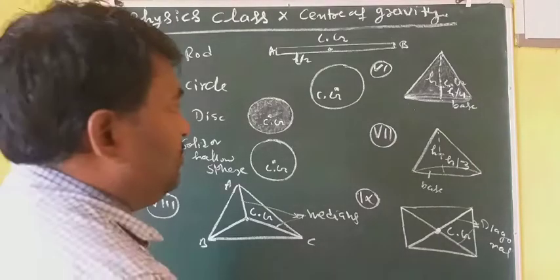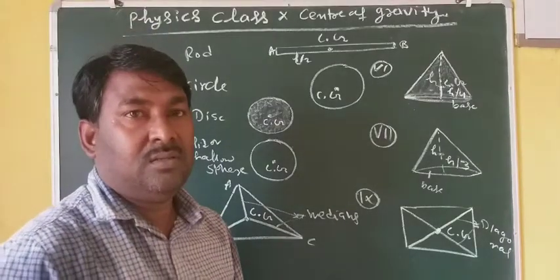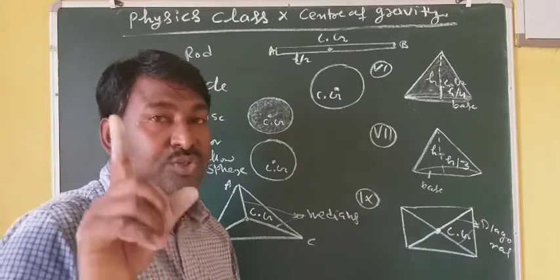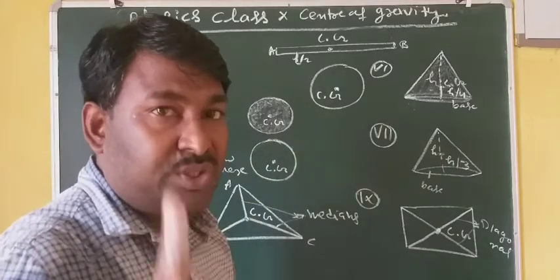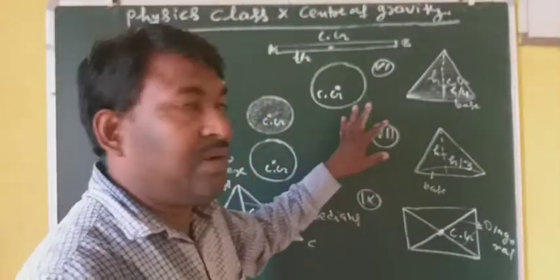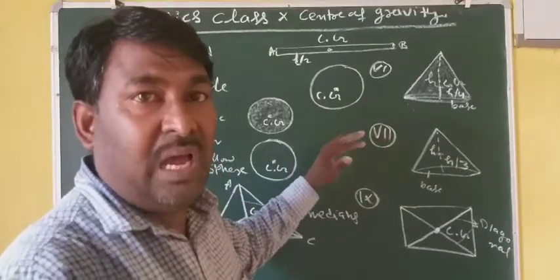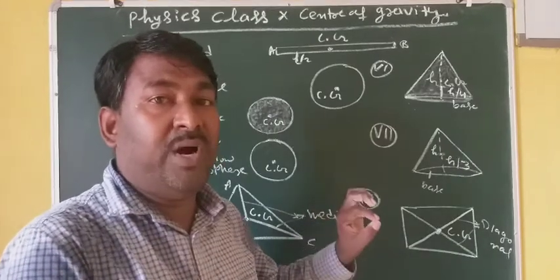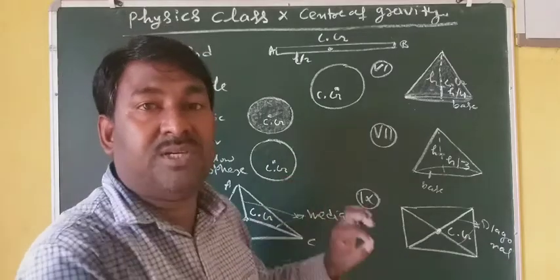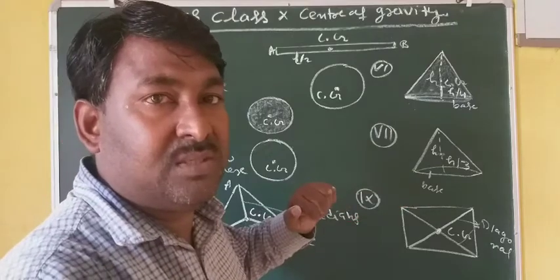So one more point I would like to explain here is about the stability of a body. The body will be most stable, will have the most stable equilibrium, when the position of center of gravity lies as low as possible and near the geometrical center of the body but above the base.